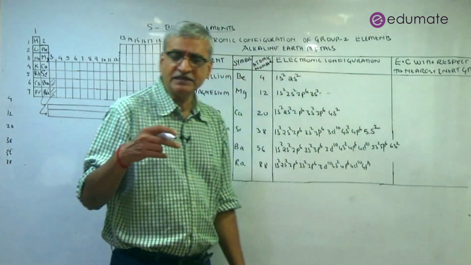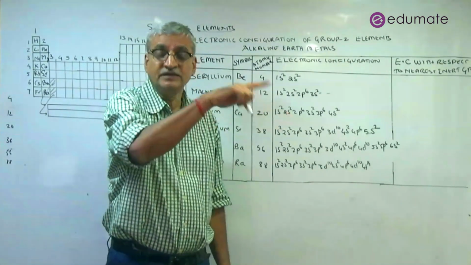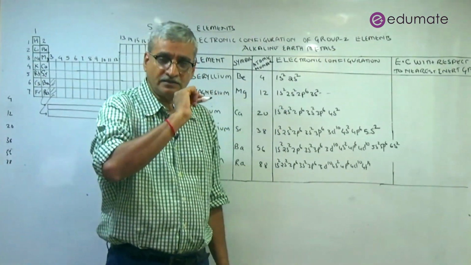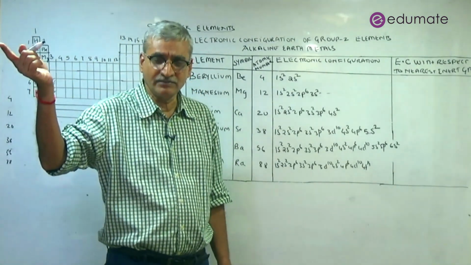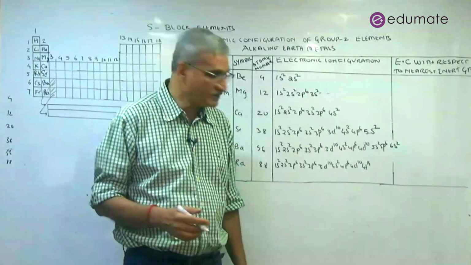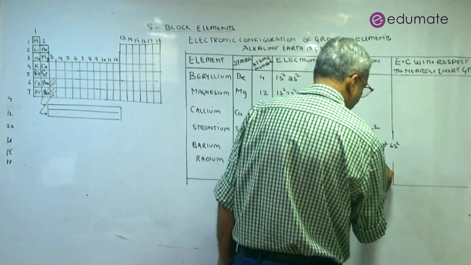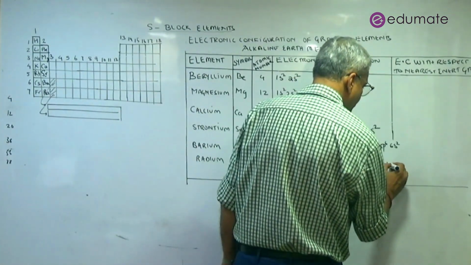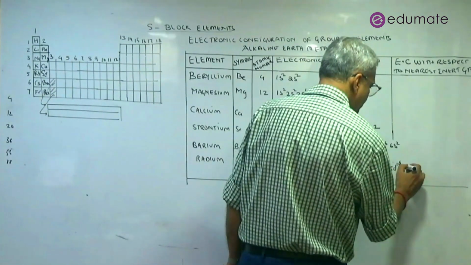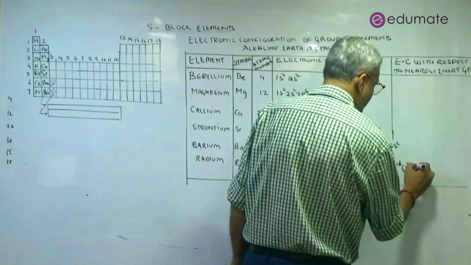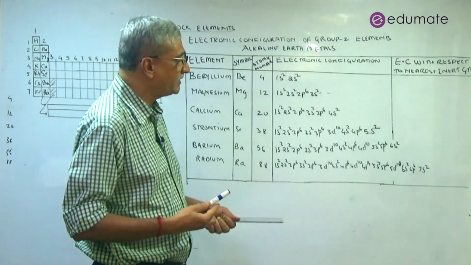I am purposely repeating 57 to 72 so that you know the range of lanthanide elements. In fact, lanthanum does not belong to the lanthanide series. It's cerium, the first lanthanide element. So you will be able to remember later on. This is a way of learning. So 1s2, 2s2, 2p6, 3s2, 3p6, 4f14, 5s2, 5p6, 5d10, 6s2, 6p6, 7s2.